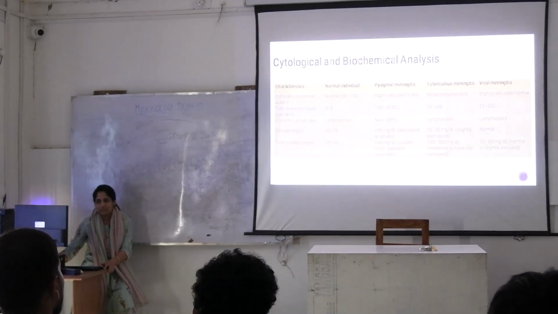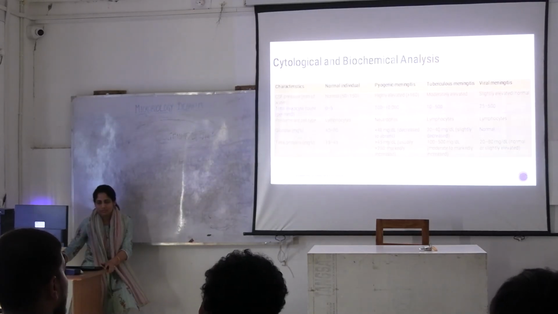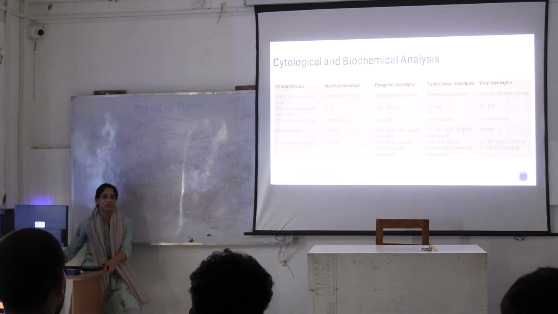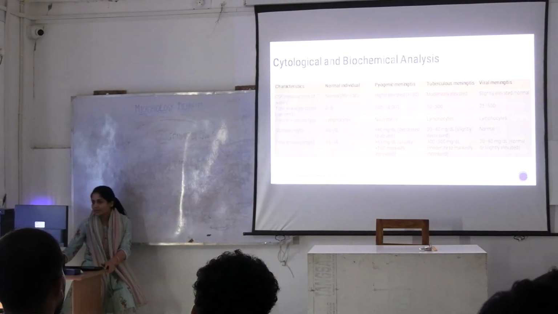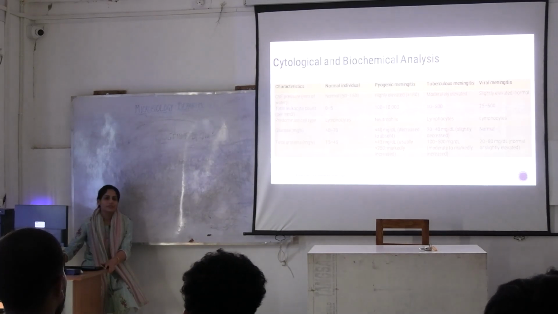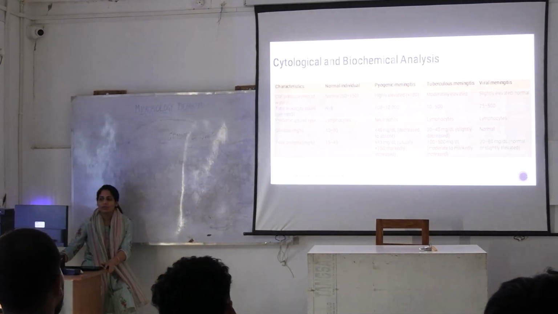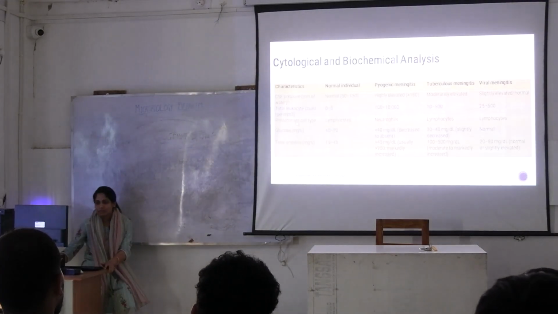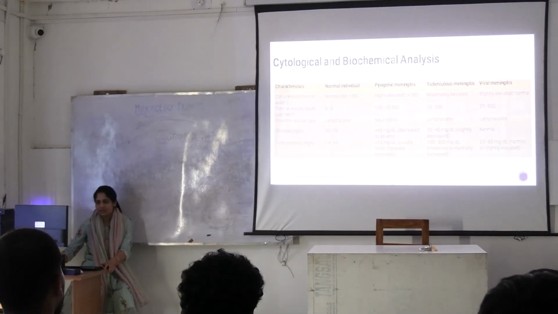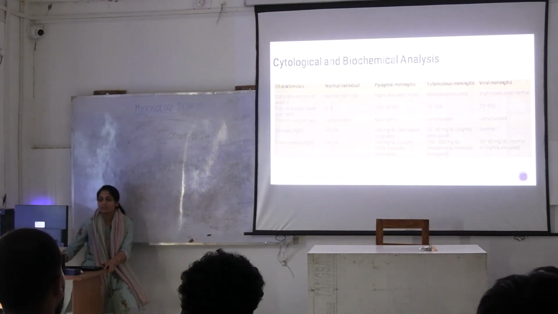CSF pressure, total leukocyte count, the predominant cell type in the WBC count, glucose, and total proteins. Out of all these, this is the normal individual. The normal counts you should know. CSF pressure 50 to 150 is normal. Total leukocyte count is up to 5 per ml. Predominant cell type, lymphocytes. Glucose 40 to 70 milligram %. Total proteins 15 to 45.